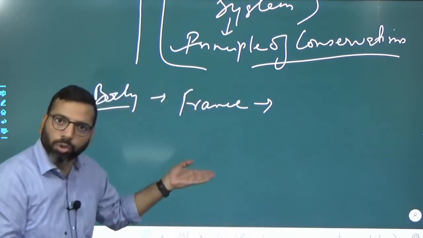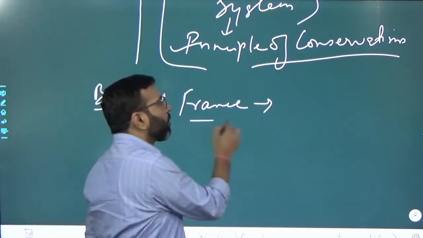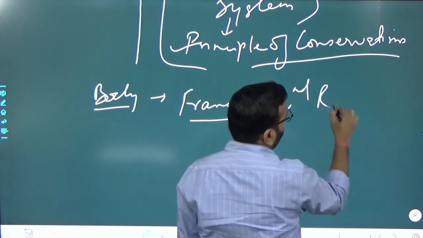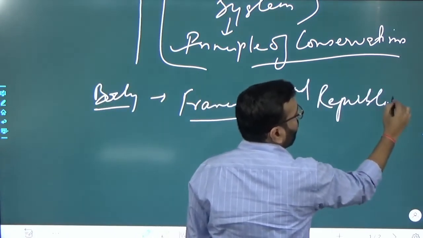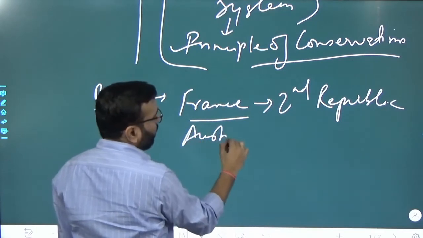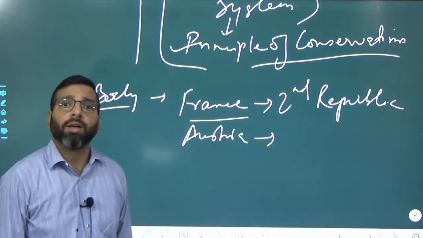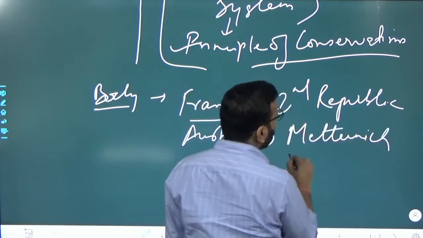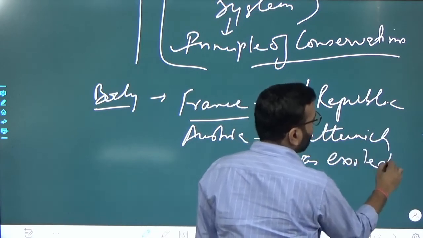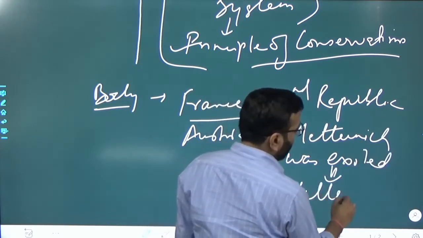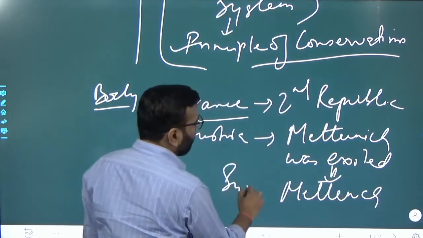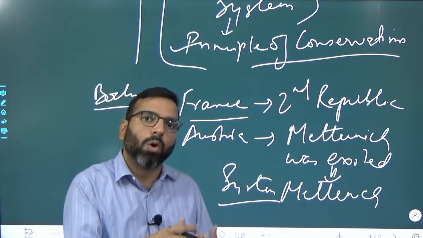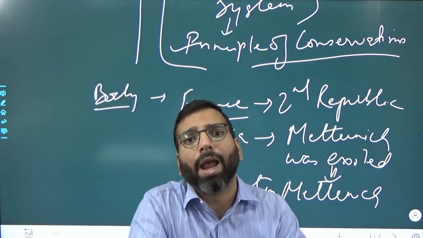So that you should mention, and then you should write that in France this led to the establishment of your Second Republic. Then in your Austria, it ended the Metternich rule, or Metternich was exiled, na? He was exiled, and this led to the end of this whole Metternich system. This was the major thing which was achieved. So it looked like that the whole old conservative order is going to end.